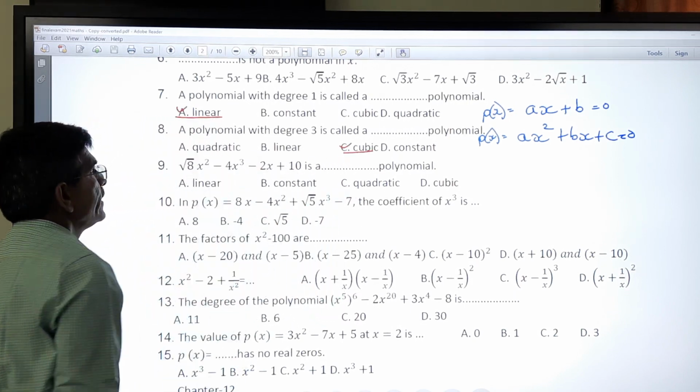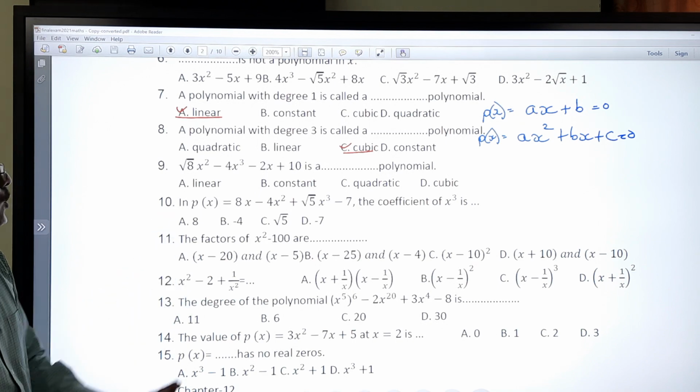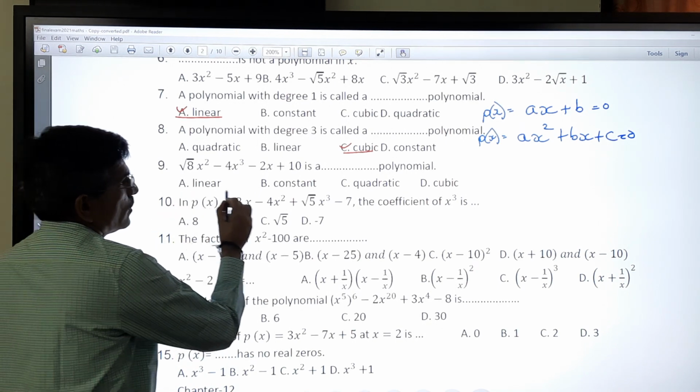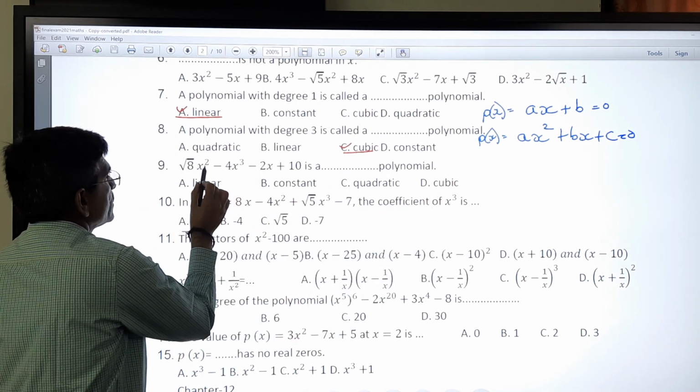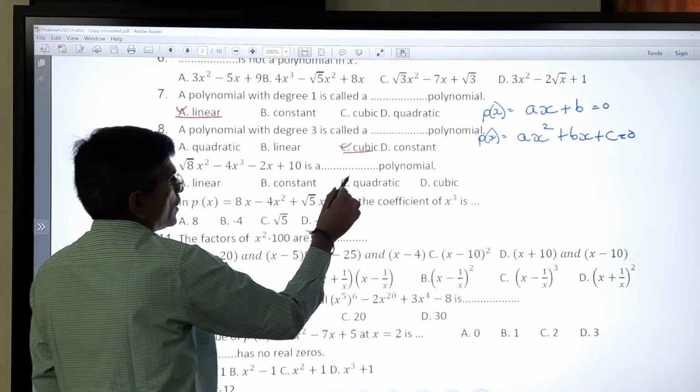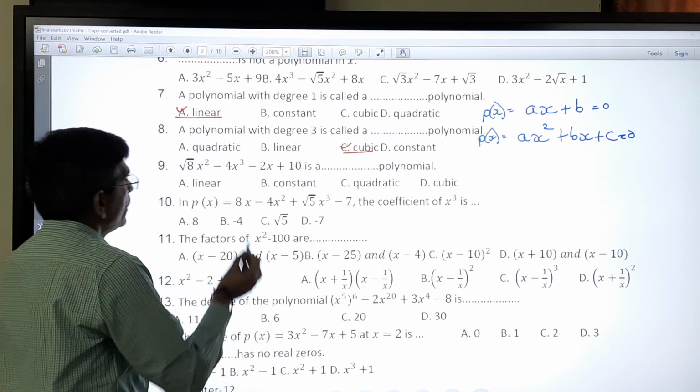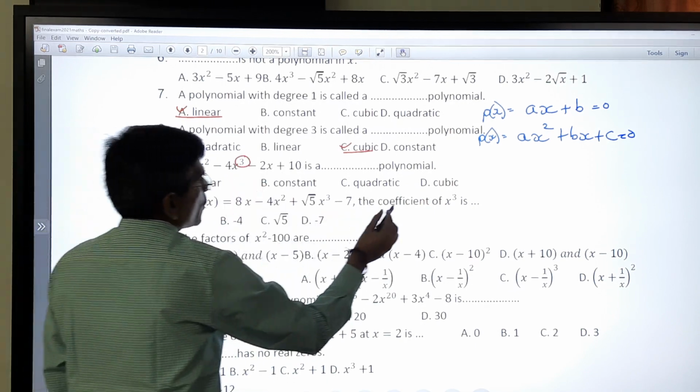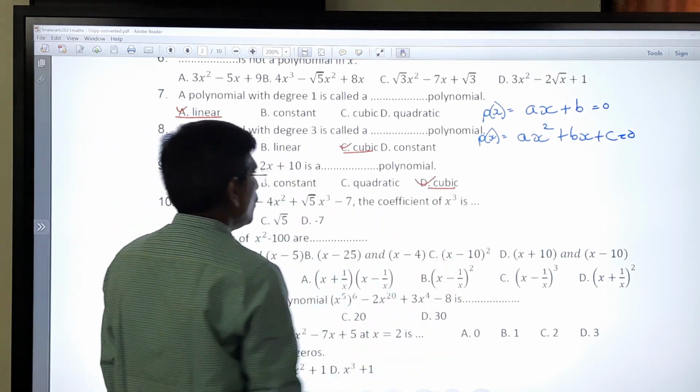So in 7 it is linear, in 8 it is cubic. Now power is 2, power is 3. So linear, constant, quadratic or cubic polynomial. When power is 3 here, we can say it is a cubic polynomial.